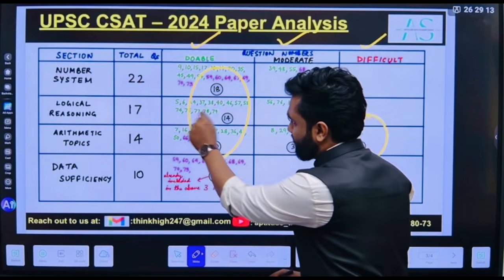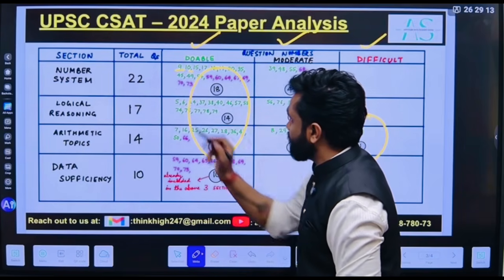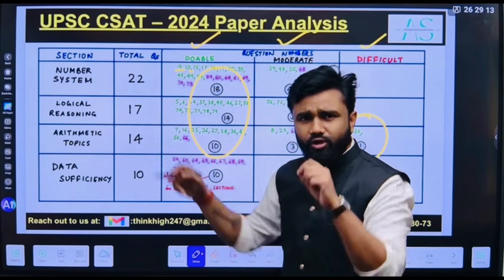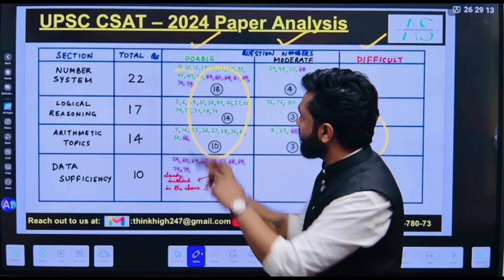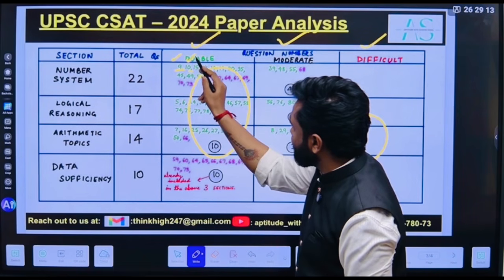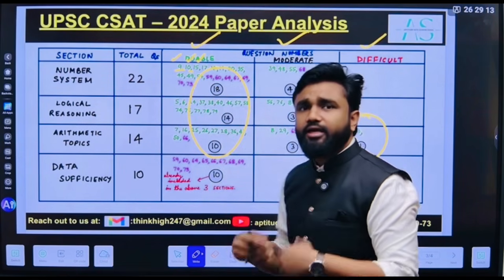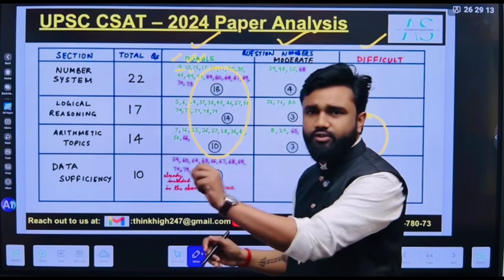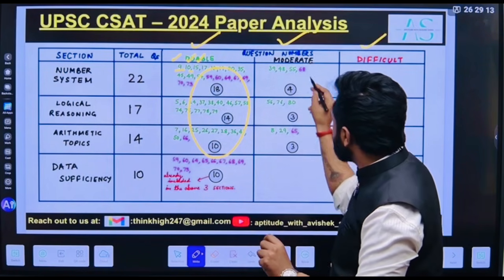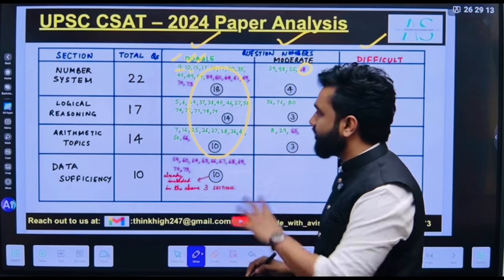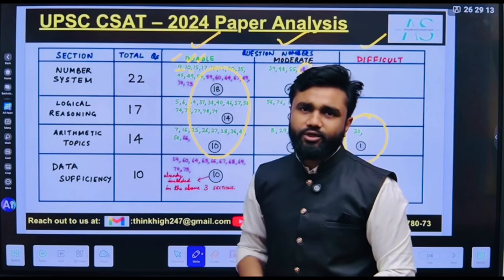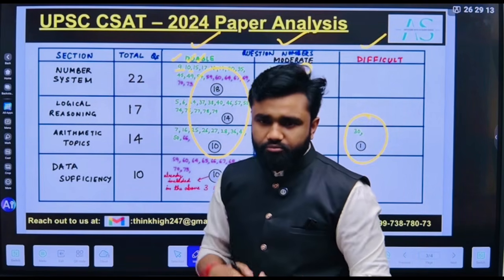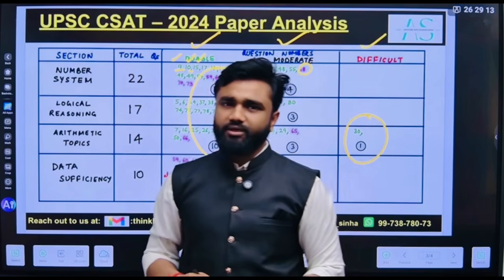You have this with question numbers. So if you wonder, from number system, what were the exact questions that were doable, I'll go to question number 9, question number 10, question number 15, 17 and so on. And I can actually look at these questions and see, okay, these were the doable ones, these were the moderate ones and these were the difficult. That is how you can actually prepare yourself for the upcoming examination.